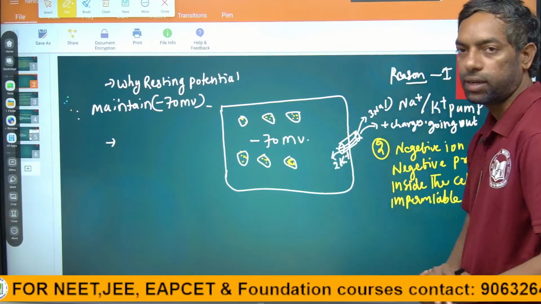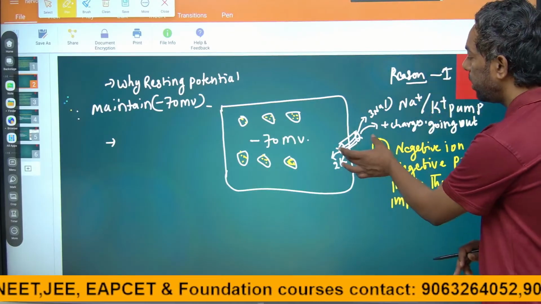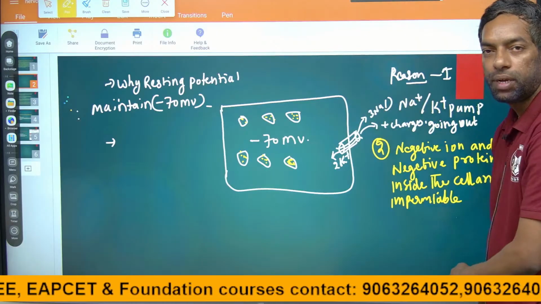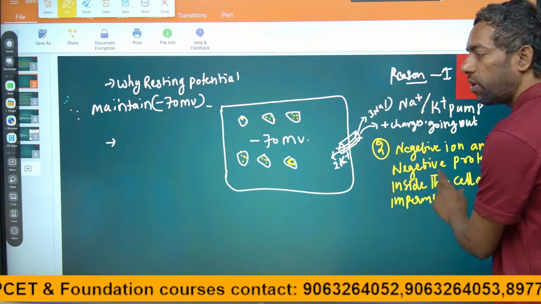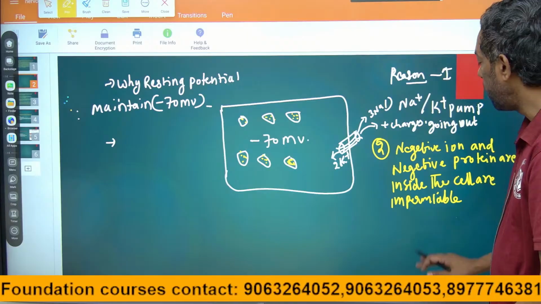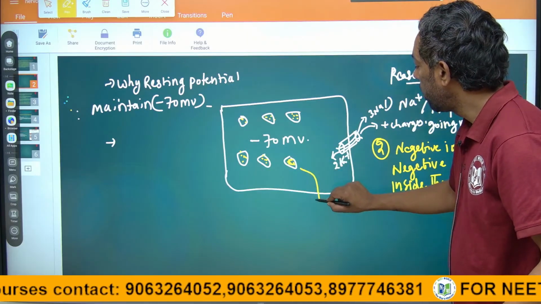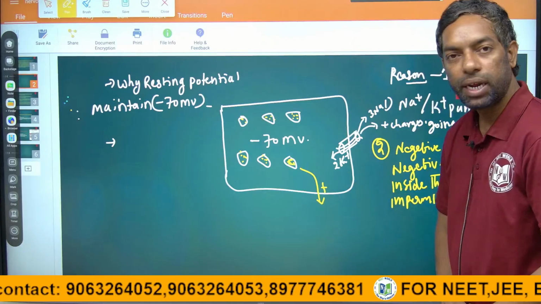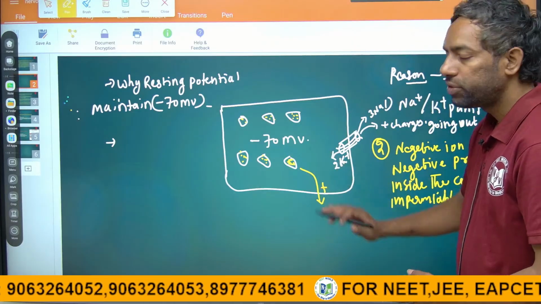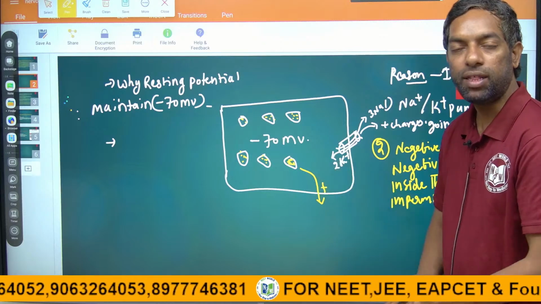This is the second reason. First reason is the sodium potassium pump. Second reason is negative ions and negative proteins inside the cell. They are impermeable, meaning the negative charge is going to stay stable within the cell.